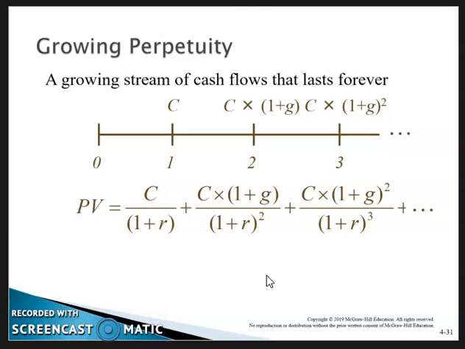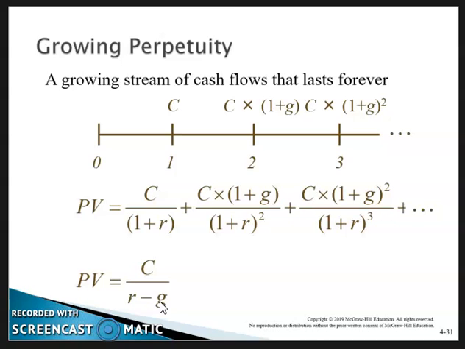If we're calculating it the long way, it would look like this. However, we can simplify this. The present value is equal to the cash flow, and in this case it's important to note that this C is the cash flow in the next period, divided by the required rate of return minus the growth rate.